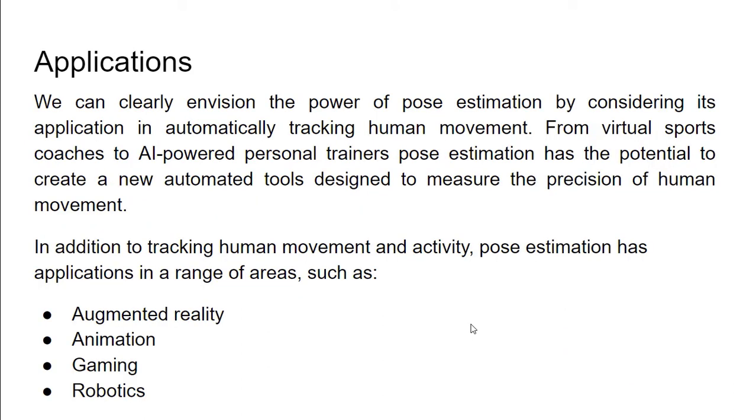We can clearly see the power of pose estimation by considering its application in automatically tracking human movement. From virtual sport coaches to AI-powered personal trainers, pose estimation has the potential to create new automated tools designed to measure the precision of human movement. In addition to tracking human movement and activity, pose estimation has application in a range of areas such as augmented reality, animation, gaming, and robotics.